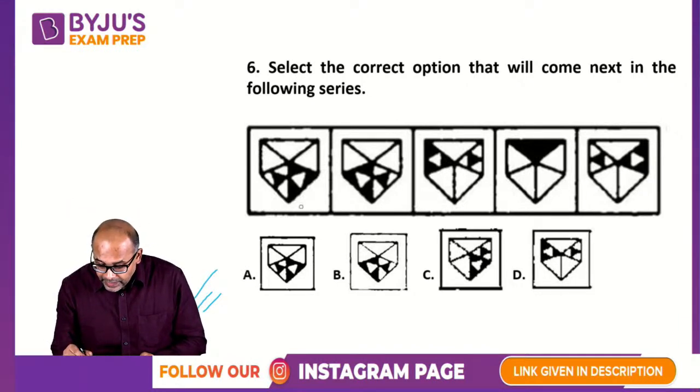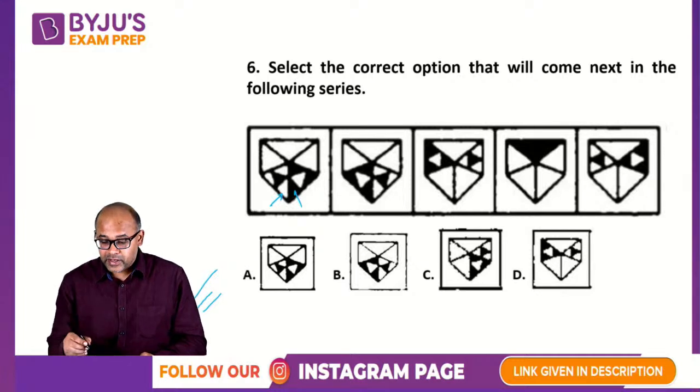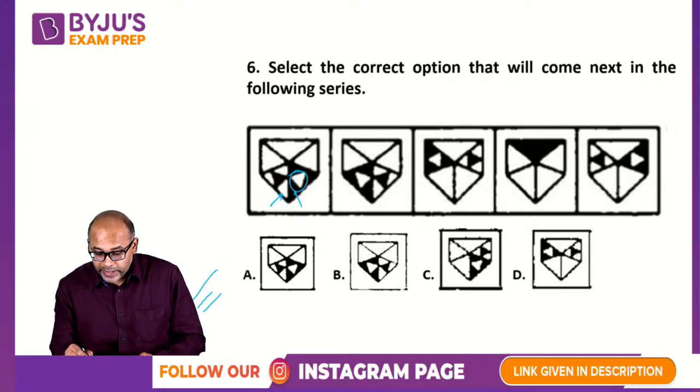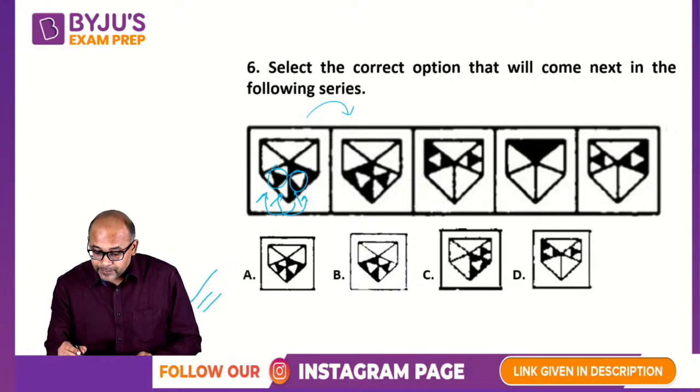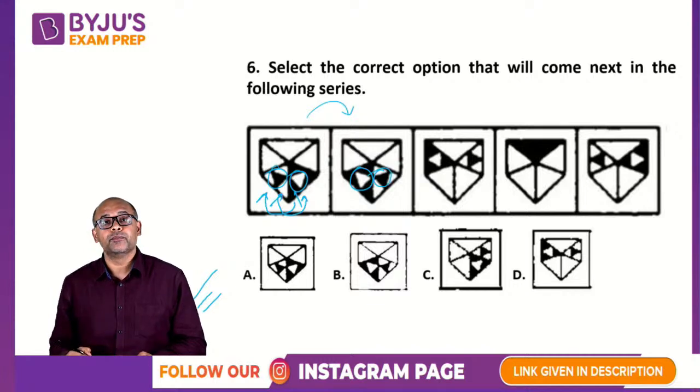So you have black here and white here. Black के अंदर white triangle है और white के अंदर black triangle है. Now when we move to the next figure, ये black patch जो है left side पे move हो रहा है और ये white patch जो है right side पे move हुआ, right? और again black के अंदर white, white के अंदर black.